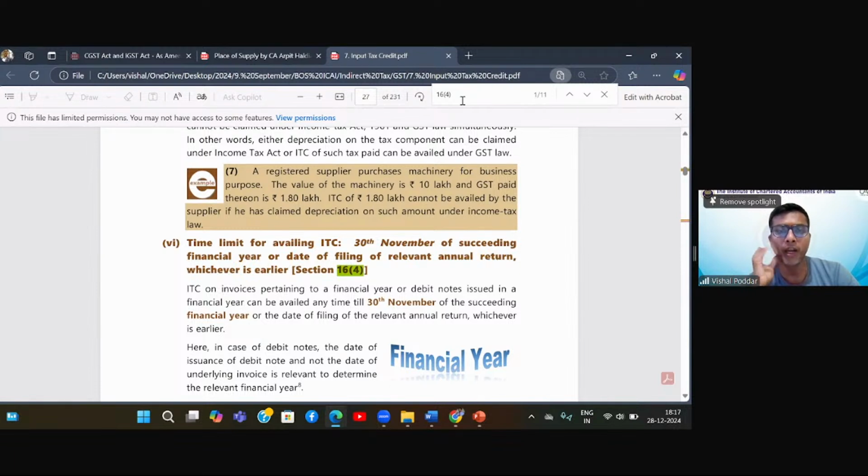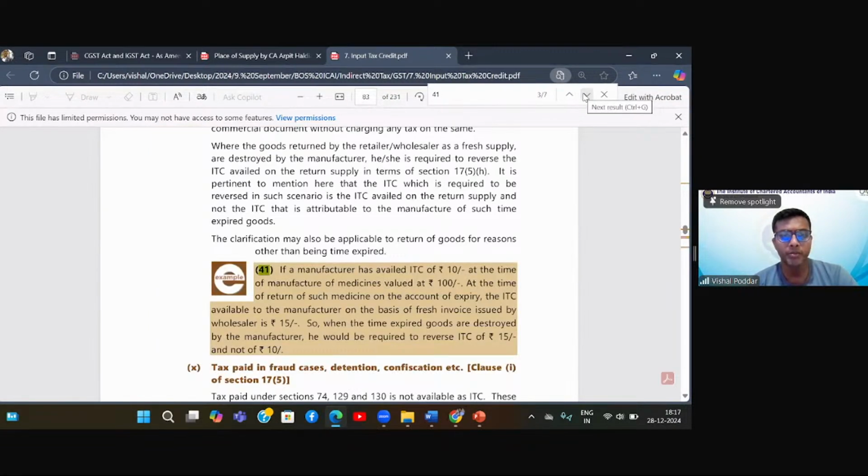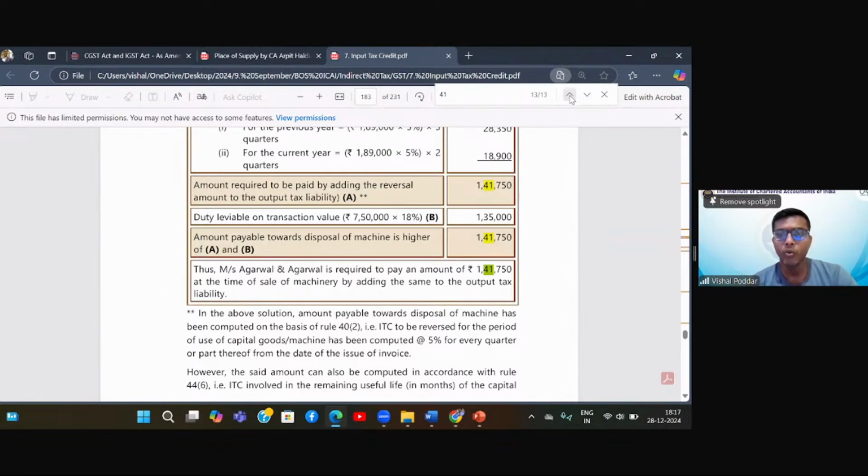But firstly, did you reverse? What was the reason for reversal? There could be two reasons. One is the 180-day rule. One is, yes, the supplier has not paid the tax. Which rule are you talking about? If the supplier has not paid the tax, then you have to go to section 41. Section 41 is the appropriate section. Section 41(2) is now providing for this particular point, which says that if the supplier has not paid tax, you are now allowed additional time.